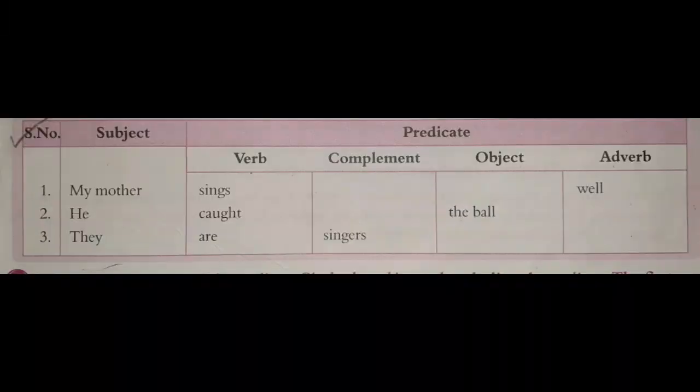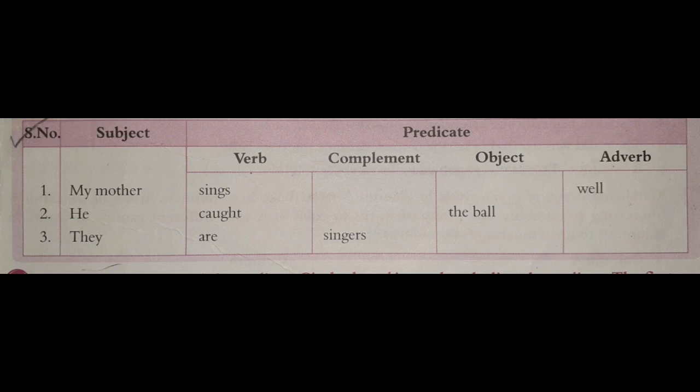A sentence has two parts, subject and predicate. Now look at this box. In the first sentence, my mother is the subject. The predicate also has various parts like verb, complement, object and adverb. So here, my mother is the subject, the verb is sings and the adverb is well. We do not have complement and object in this sentence.